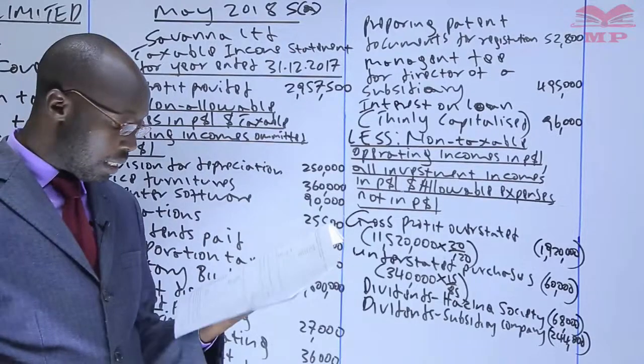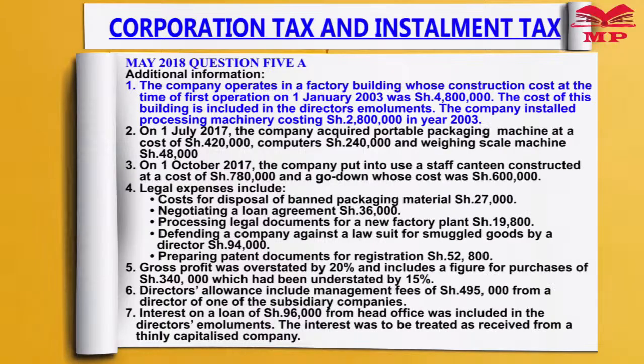The first additional information, number 1, says the company operates in a factory building whose construction cost at the time was $1,800,000. Now, is that cost in the P&L? Yes, we are told the cost of this building is included in the director emolument. Director emolument is in the P&L, so we are not interested in that. We go to the next one on the same point.